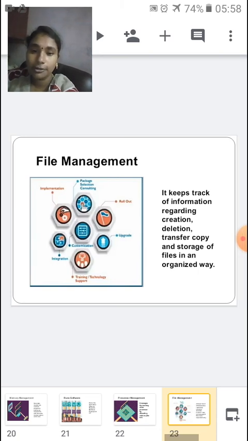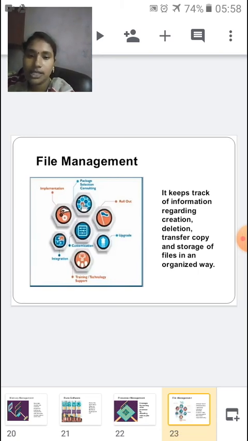And next we have file management. File management is nothing but keeping track of information regarding creation, deletion, transfer, copy and storage of files in an organized way. It is very difficult to handle files, right?